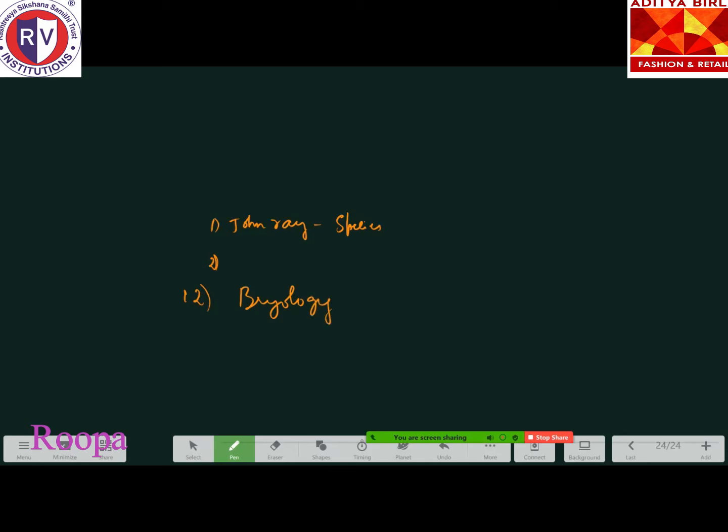Very important name, bryology, like the study of bryophytes. And the last one is Birbal Sahni, isn't it? Birbal Sahni. He is considered the father of Indian paleobotany.